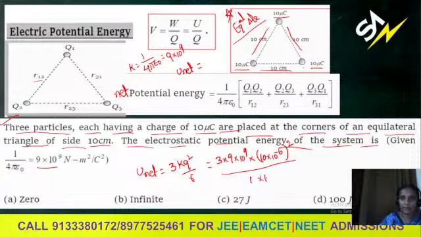So convert into meters, because the standard unit of distance is meter and the standard unit of charge is coulombs. That is why we are converting the values. Then only we get energy in the standard system, which is in joules.